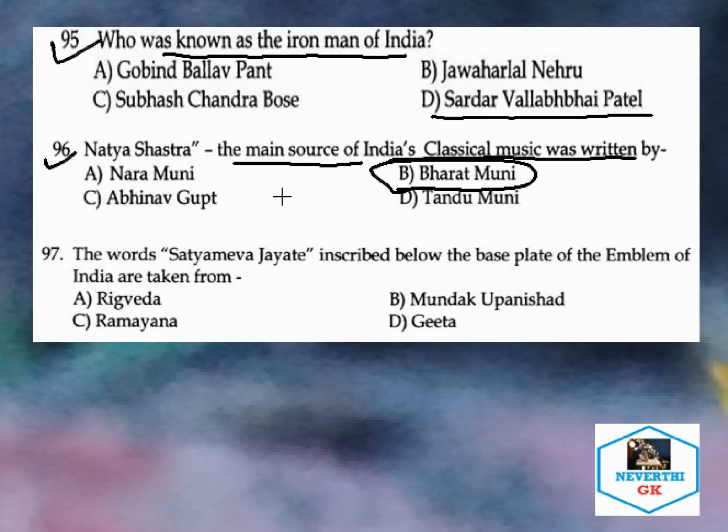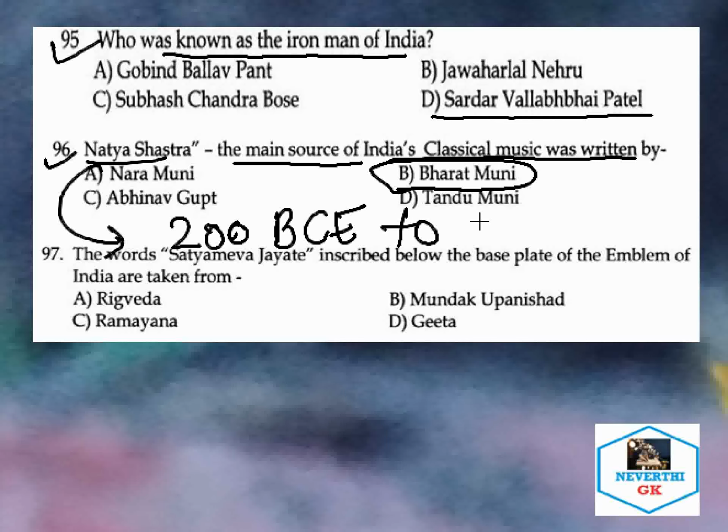The compilation of the Natya Shastra is believed to have been completed between 200 BCE and 200 CE, that is the Christian era.